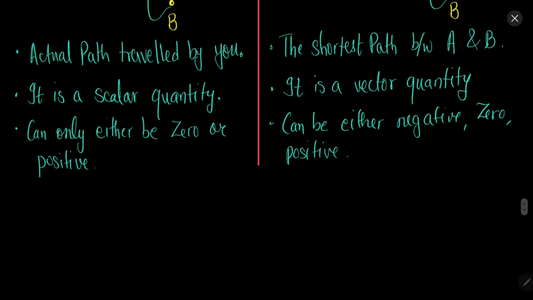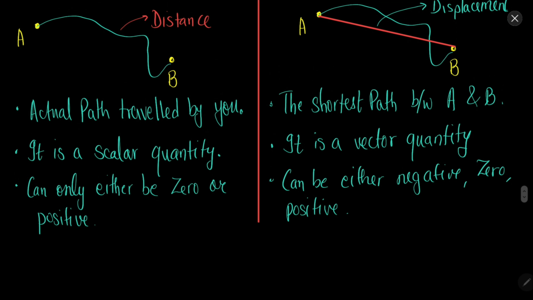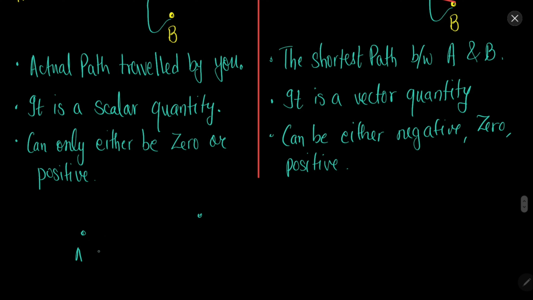So whenever we have a scalar quantity, it is just a number. Distance is only a number, and in general we consider positive numbers only. So distance is 0 or positive. Let's say I want to go from A to B. The minimum distance between the initial and final point can be 0, when the initial and final point are at the same position. And if I go from A to B, it is some positive quantity, let's say 2 kilometers. So there can only be positive or 0 values. How can the distance be negative? It does not make any sense. You cannot have negative distance.